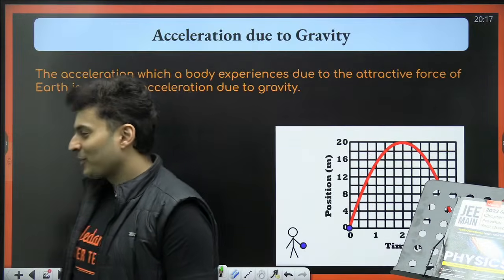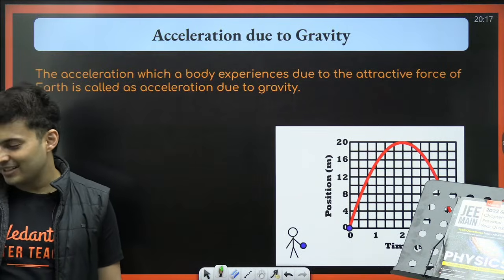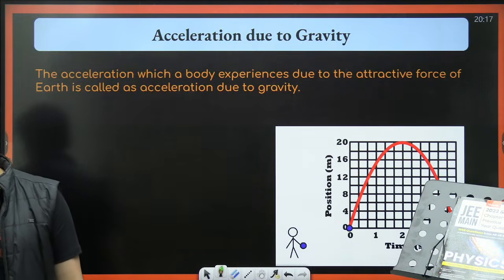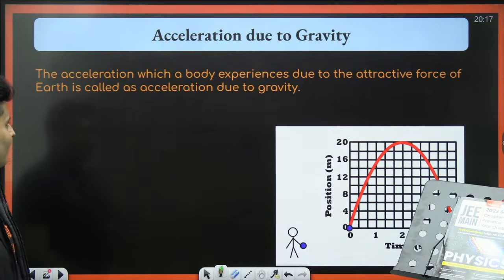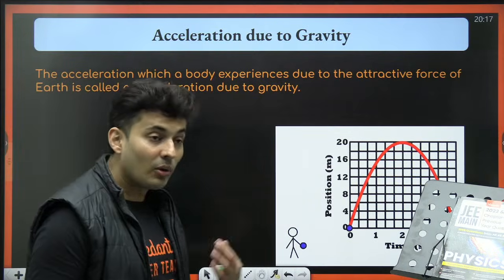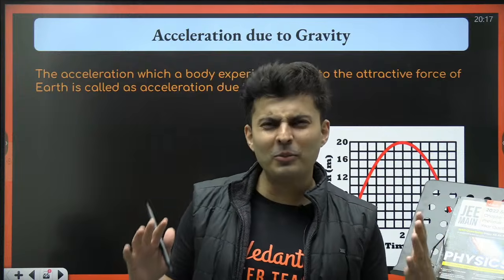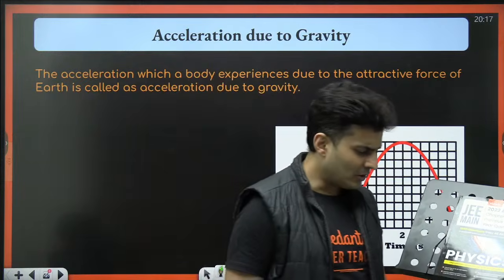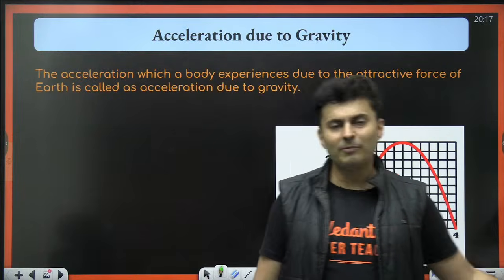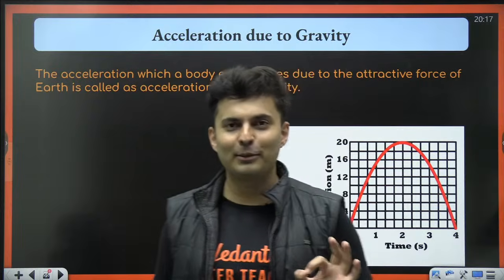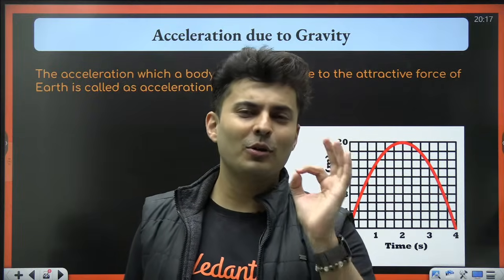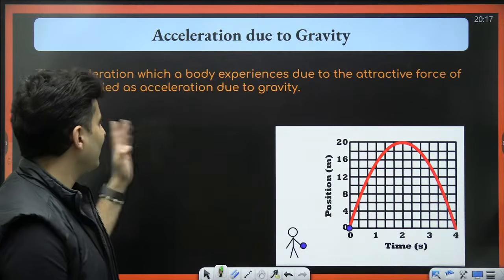Okay, let's go ahead to the next one, and that is acceleration due to gravity. Cool. So the acceleration due to gravity on the surface of the Earth is almost the same everywhere. Some places it is different. We'll talk about it in a bit. And the value comes out close to 9.8 meters per second square.